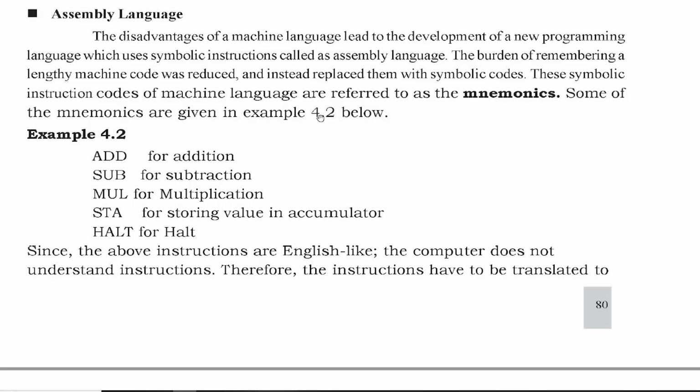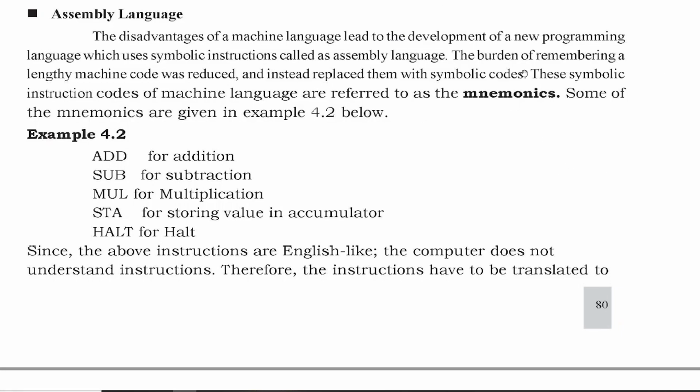In assembly level language, we use some symbols. Instead of using the binary code 0, 1, we use names like add, sub, mul, sta, store, halt, something like this. These are called mnemonics. Using these mnemonics reduces the code burden, that is, remembering zeros and ones. Still, it remains machine dependent. But this is not understood by machines. Again, this needs a translation. This is something about assembly language.